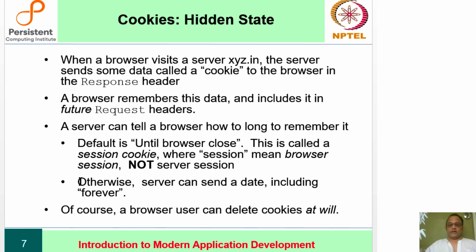In another case, a server can send an end date. It can say that you should expire this cookie by such and such a date, and you can give a date arbitrarily in the future so that the client is supposed to preserve the cookie forever. Of course, this can only be advisory, right? Because you can destroy cookies, and the client may say, oh well, I have too many cookies, I'm just going to get rid of some of them. So there are no guarantees in this business.